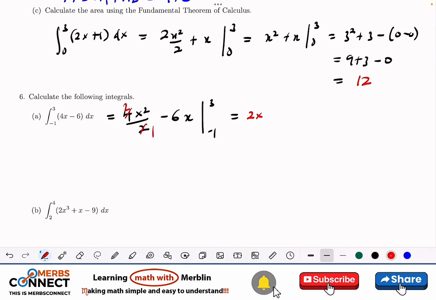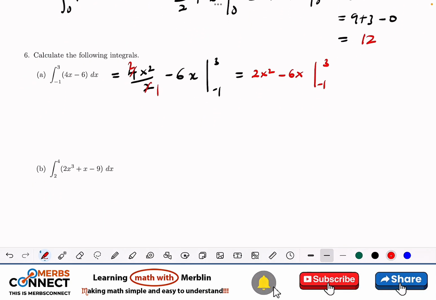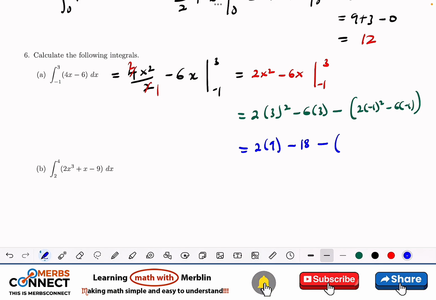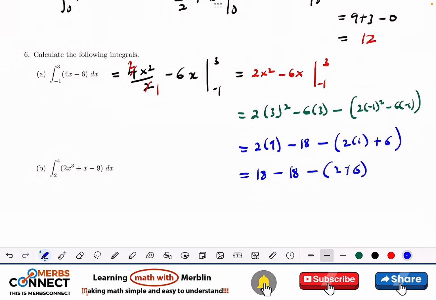So we are going to have 2x squared minus 6x from negative 1 to 3. Plug in 3 and negative 1, and we are going to have 2 times 3 squared minus 6 times 3 minus 2 times minus 1 squared minus 6 times minus 1. You see the way I've put this one into parentheses is because of this minus here. So this is going to give us 2 times 9 minus 6 times 3 is 18, minus 2 times 1 plus 6. So 18 minus 18 minus 2 plus 6.